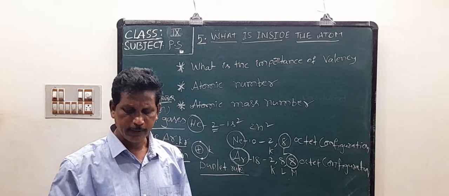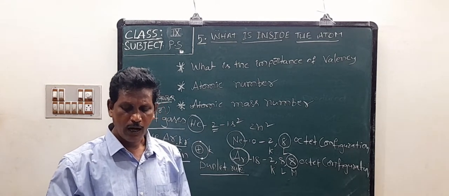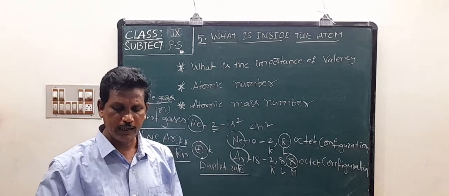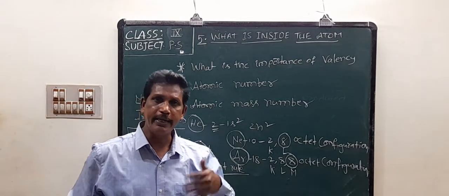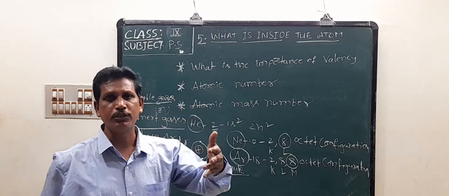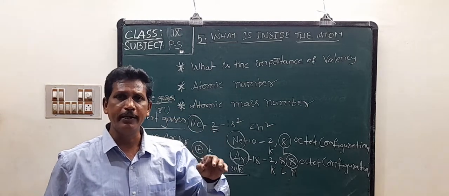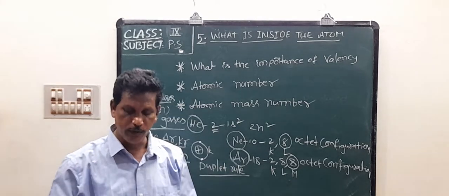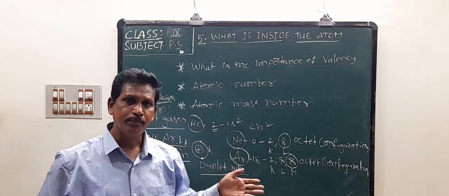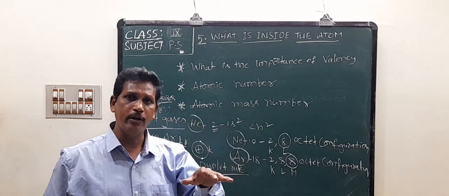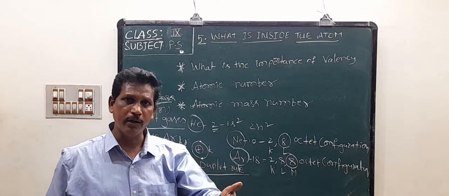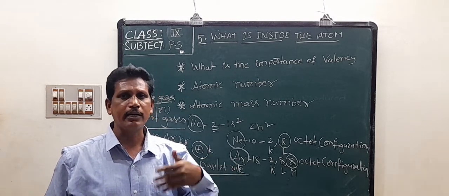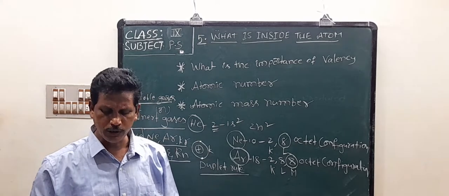So an atom with 8 electrons, or an octet, in its outermost shell is chemically stable. Any atom containing 8 electrons in its outermost shell is more stable. Except inert gases, all the remaining elements try to get the nearest inert gas configuration, that is the octet configuration, in their outermost shell.